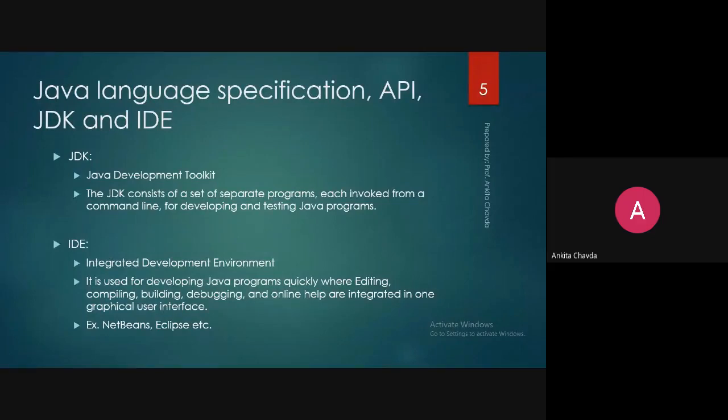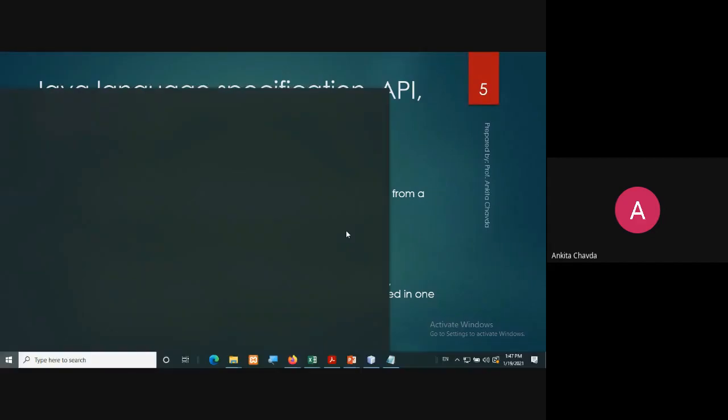JDK consists of a set of separate programs that are already developed and tested Java programs. It's a kind of library only. You are just using those libraries in your program. That's it. So here I'm showing you how you will run the program.